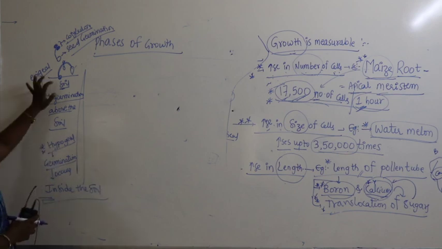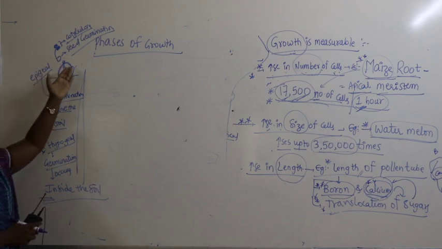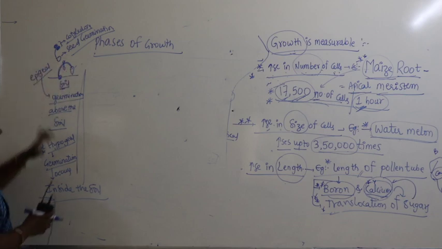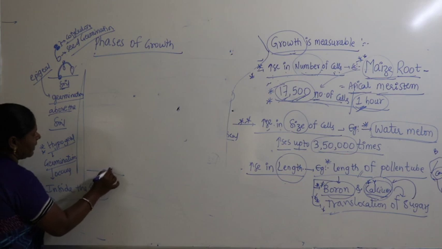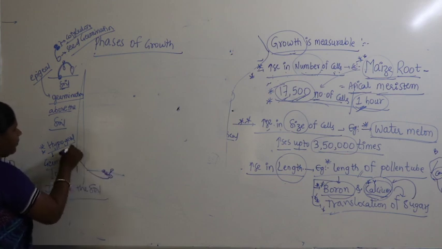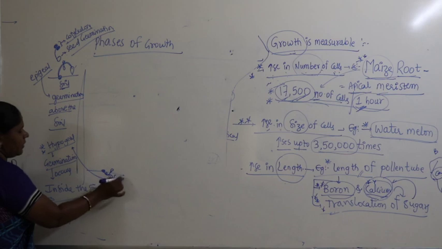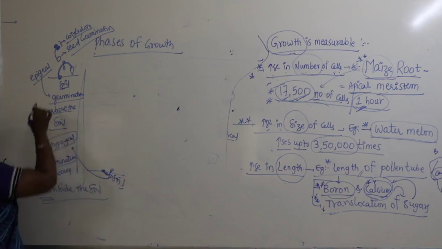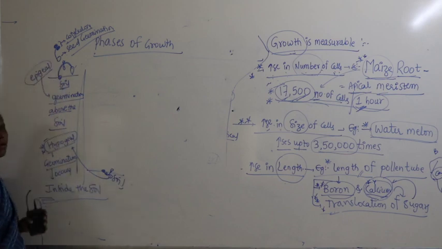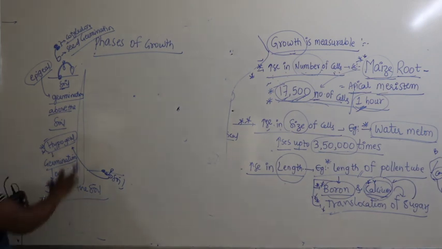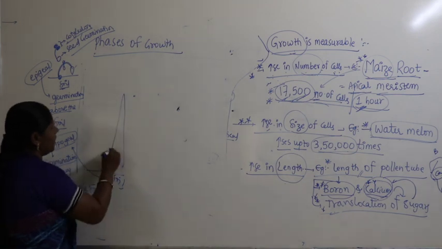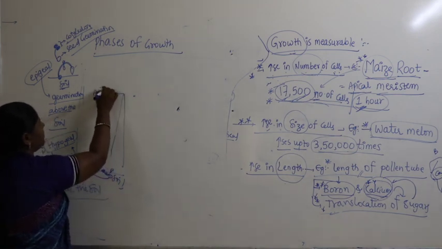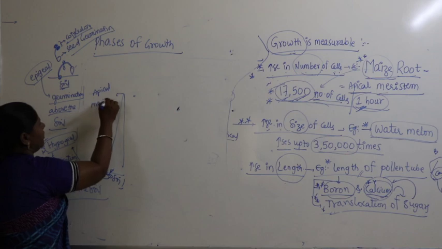If the germination of the seed is above the soil, it is called epigeal. And if the seed is getting germinated here, I am drawing here, and coming out as a plantlet here, this is called hypogeal. Seed germinated within the soil is called hypogeal. Seed germinated above the soil is called epigeal. Now if you talk about phases of growth, what we write here is the apical meristem, as usual at the tip of the plant.